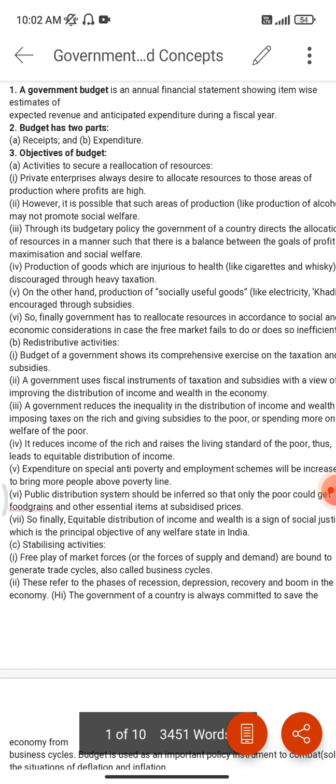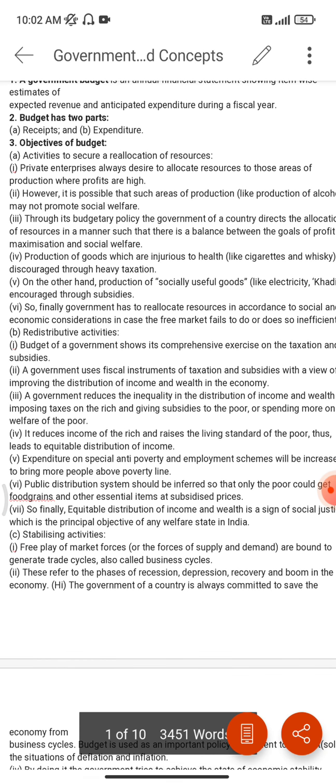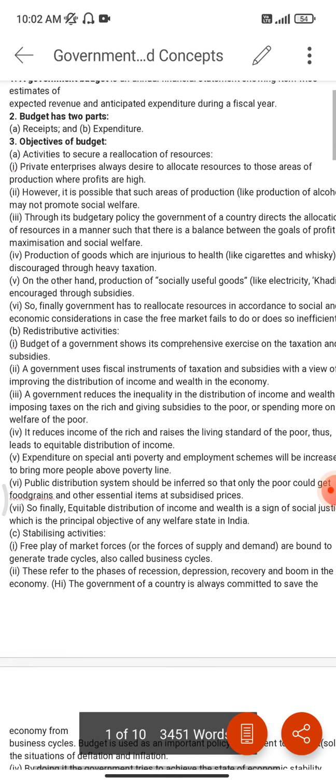Activities to secure the reallocation of resources. As you know, India has an abundance of resources, so we have to use them very wisely. To put natural resources and other resources to use, we need some amount of goods, money or services. Everything we need. Under this point, we are going to cover how we use or reallocate those resources.